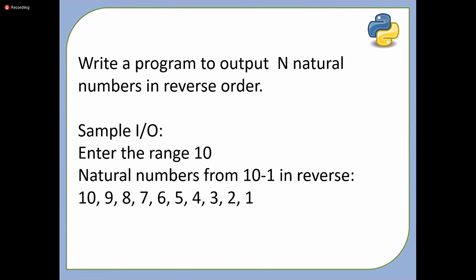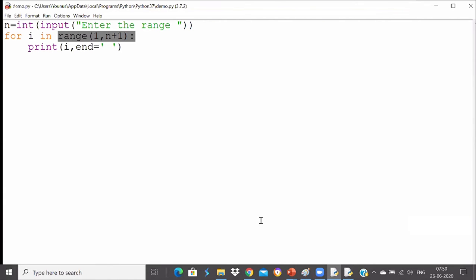Okay. So anybody done with this? I can see Ubul has sent the code, which is 100% correct. But it's okay because you need some additional knowledge for this, because writing 10 to 1 will not work. Do you agree? Suppose if I say n comma 1 or n to 0, obviously it will not work, because we already saw that 10 comma 0 will not work. You cannot give the bigger value and then the smaller value. This will not work actually.